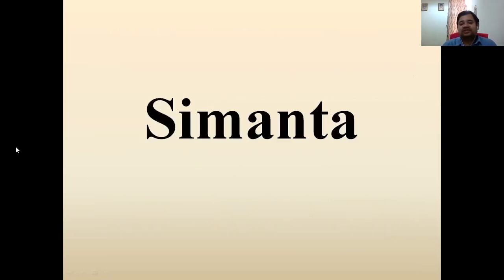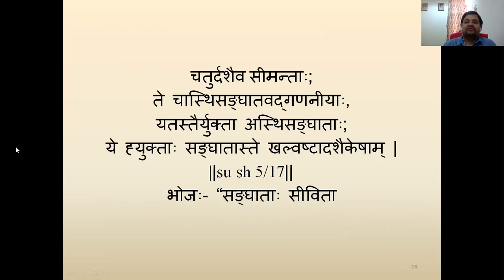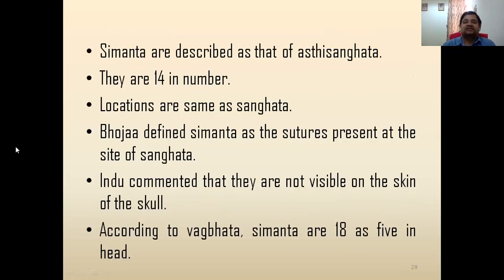Next word is Simanta. Simanta is very much correlated with Asthi Sanghata only. They are as many as Asthi Sanghata, that is 14 in number. Location is also very much similar, same as Asthi Sanghata. But according to Bhoja, Simanta are the sutures present at the site of Sanghata.